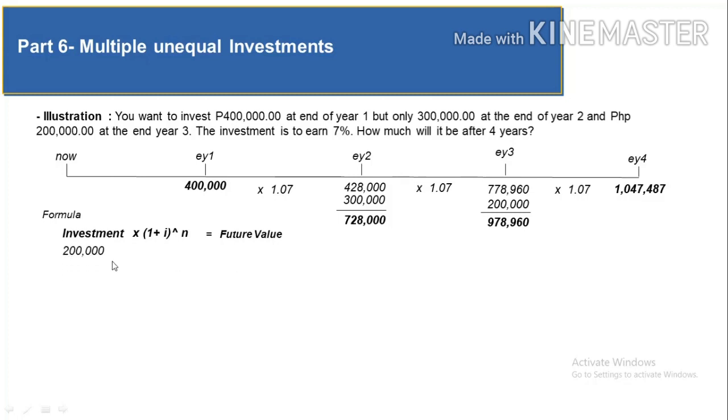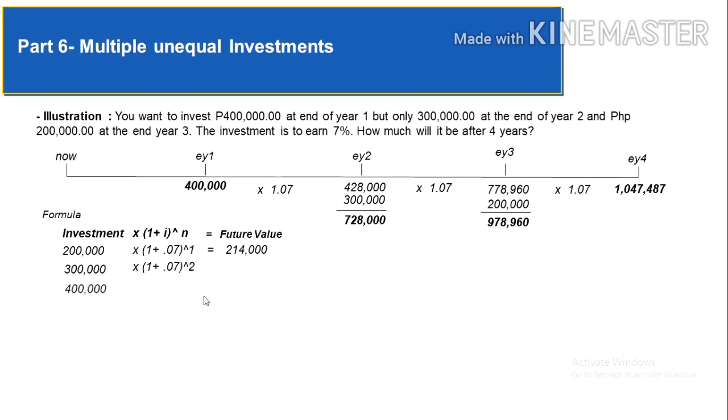So let's start with the recent one. The latest payment that you're going to make is 200,000. It will be multiplied with 1 plus 0.07 raised to the power of positive 1, which will equal 214,000. But we need to explain why is the n positive 1, sir? Because this 200,000, your last payment, has only 1 year of opportunity to grow. The next is 300,000 times 1 plus 0.07 raised to the power of positive 2, because it has 2 years to grow.